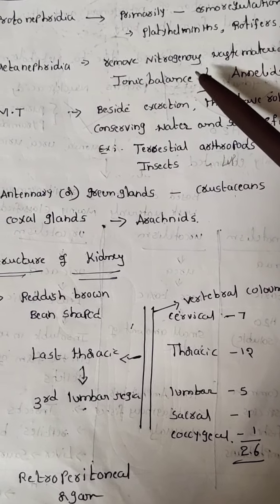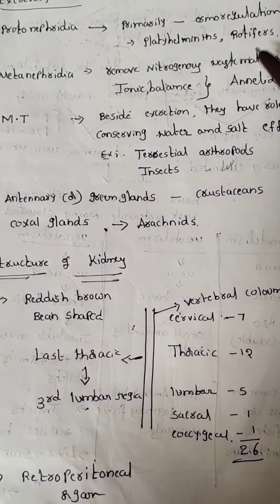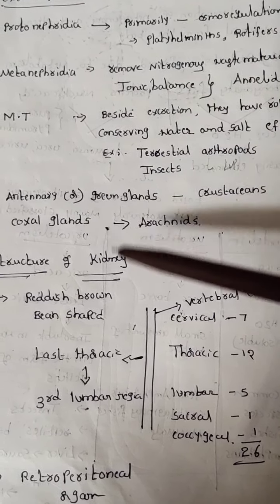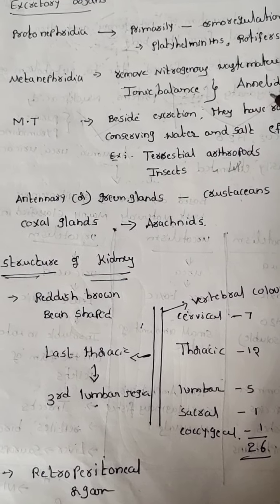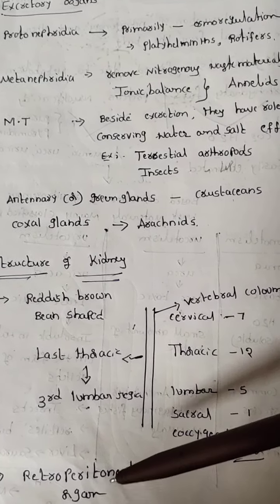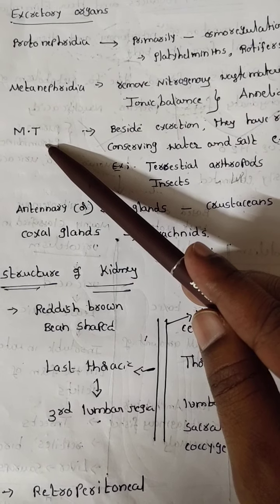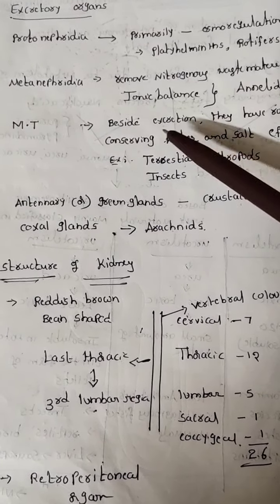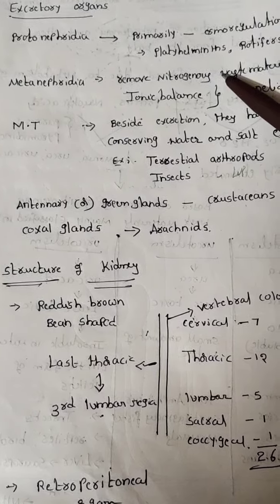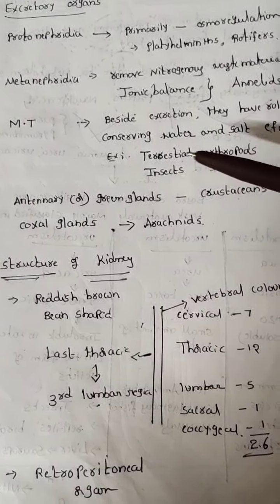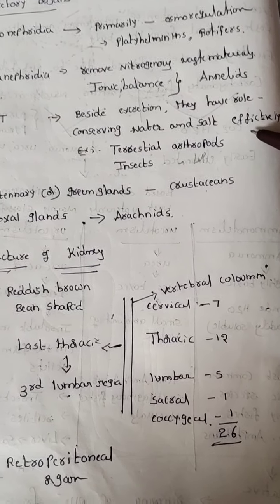The next one, metanephridia. Metanephridia remove nitrogenous waste materials and are also useful for ionic balance. Metanephridia can be seen in the annelids. Next are Malpighian tubules. Besides excretion, that is, removing waste materials, they also play a role in conserving and storing water and salts effectively.